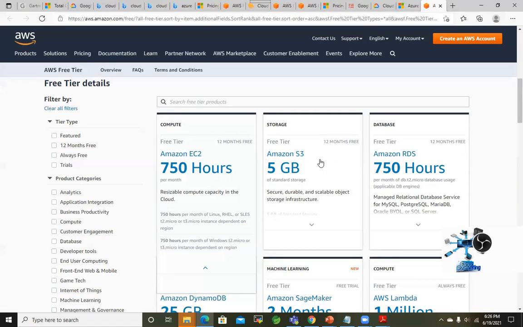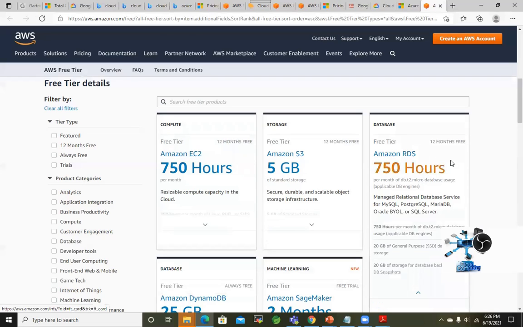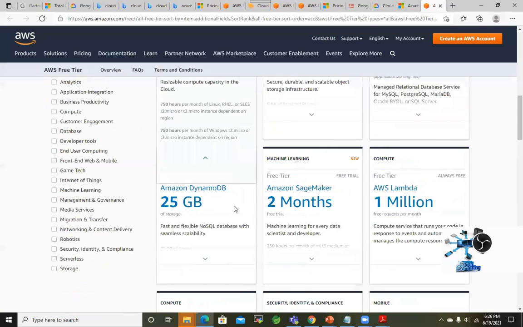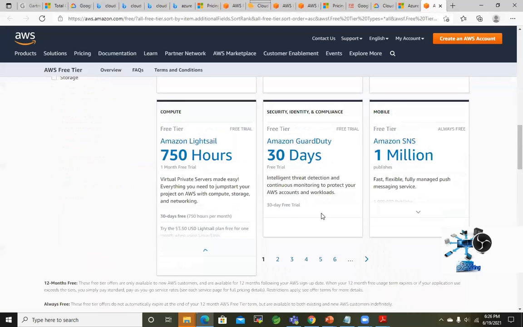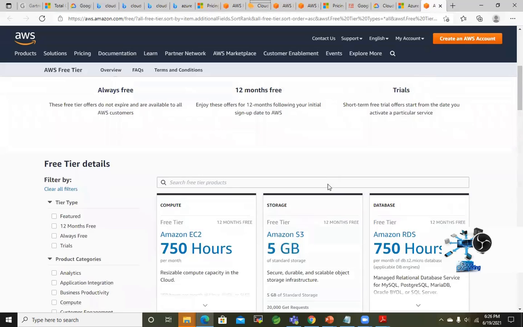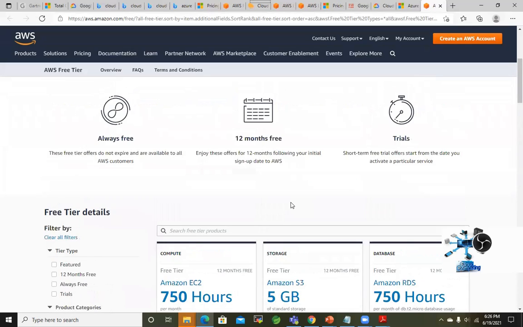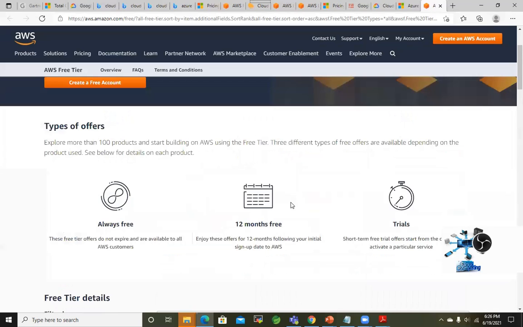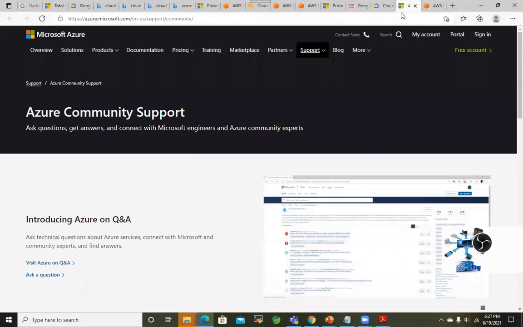Database also falls under free tier. These things are eligible, but not all are eligible in free tier, so you have to be very careful when you're working in free tier. You also have to set alarms and alerts on your billing. We will discuss later how to work on free tier, and I will demonstrate it practically, without costing, because a lot of people make those mistakes. There are eligible instances in EC2 and eligible resources in free tier with every vendor, and there are easy ways to stay within those limits. So let's discuss those things later.